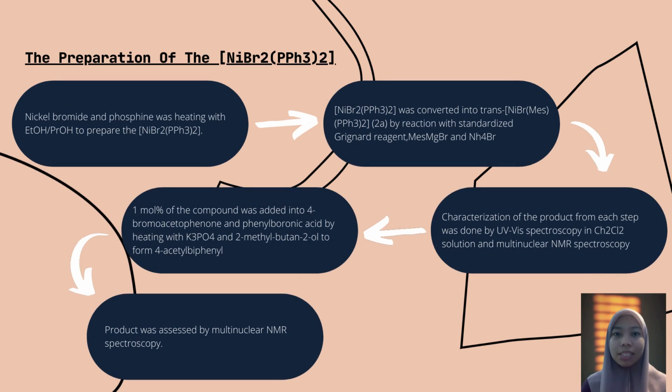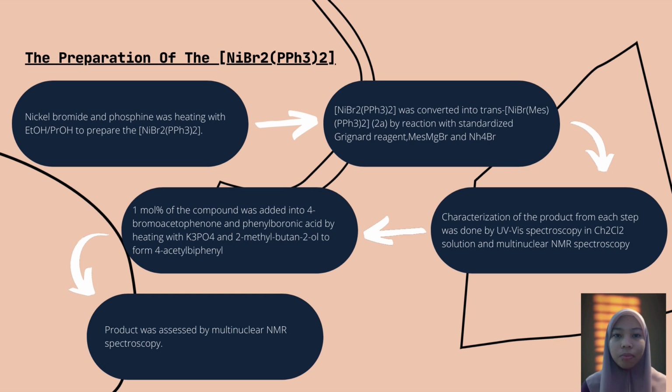The procedure has two parts. The first part is the preparation of dibromo bis(triphenylphosphine)nickel(II). Nickel bromide and phosphine were heated with ethanol or isopropyl alcohol to prepare dibromo bis(triphenylphosphine)nickel(II). The compound was converted into 2A by reaction with standardized Grignard reagent, methylmagnesium bromide, and ammonium bromide.